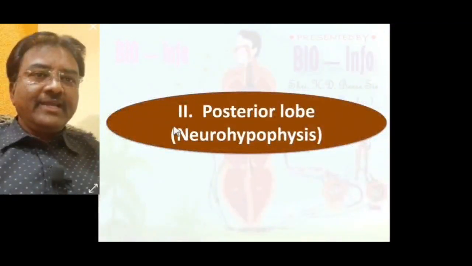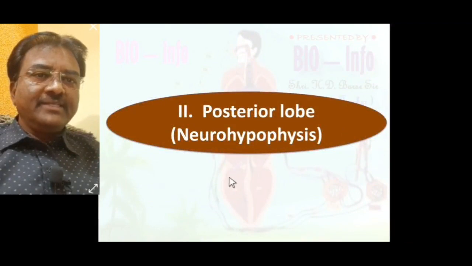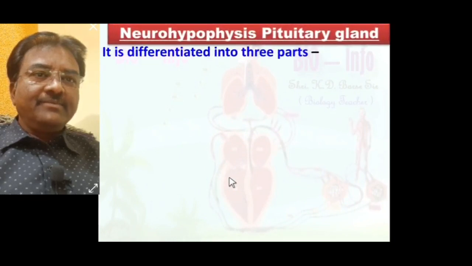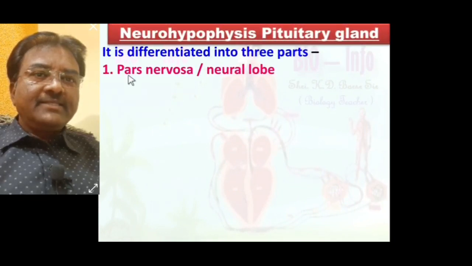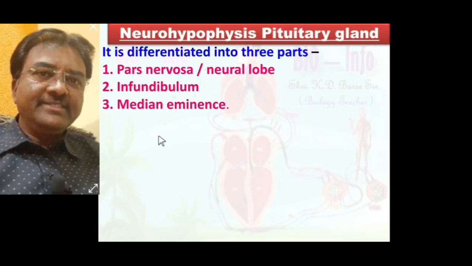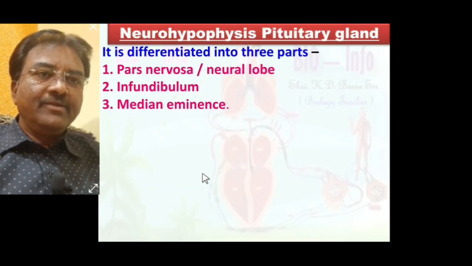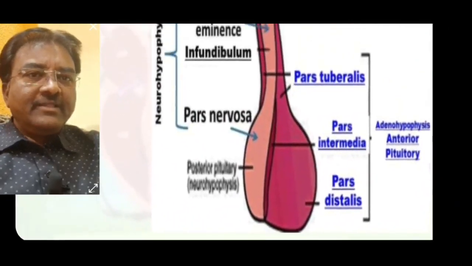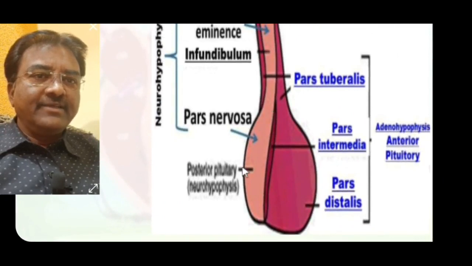The second part of the pituitary gland is the posterior lobe, also called the neurohypophysis. It consists of three parts: pars nervosa or neural lobe, second infundibulum, and third median eminence. In the diagram, this part is the pars nervosa, also called the neural lobe.